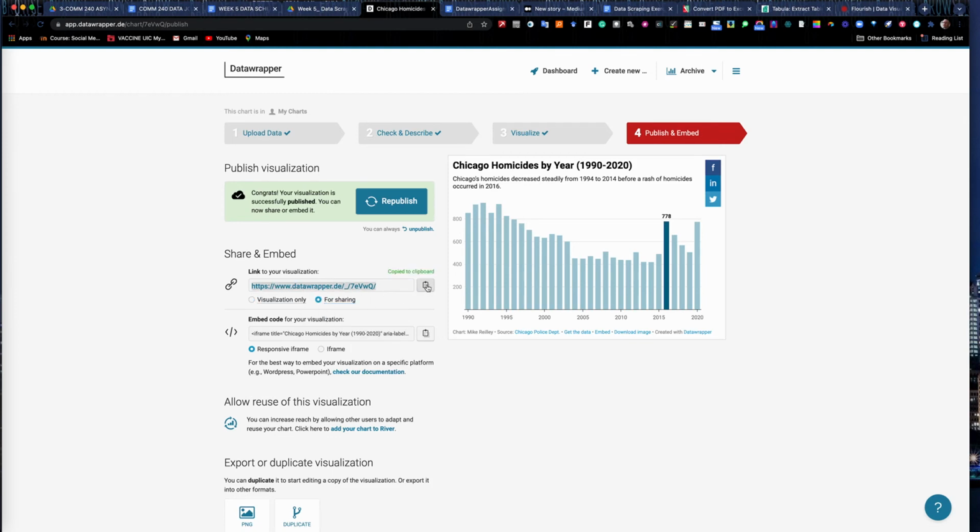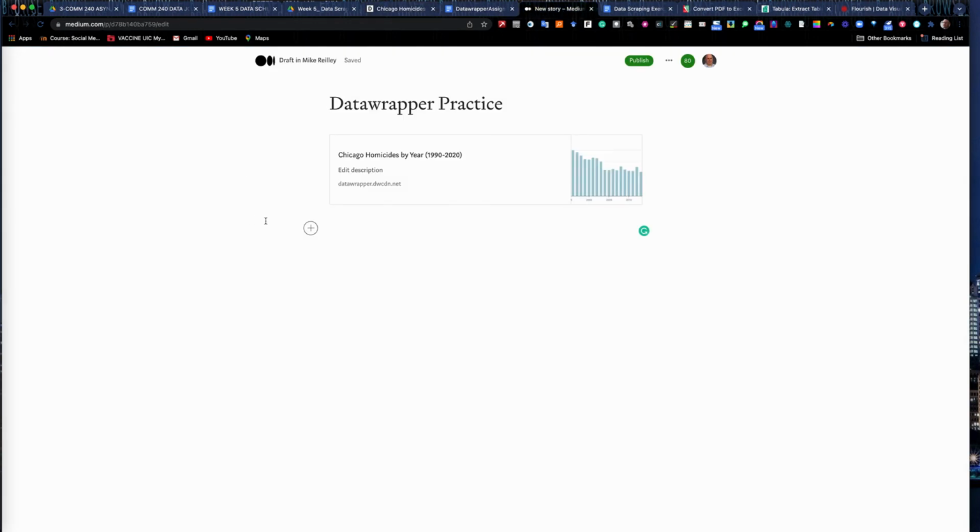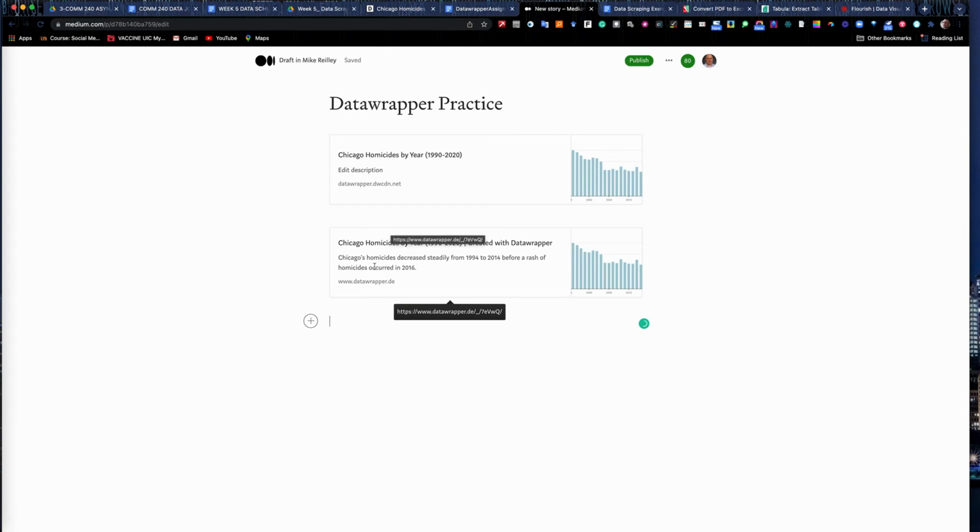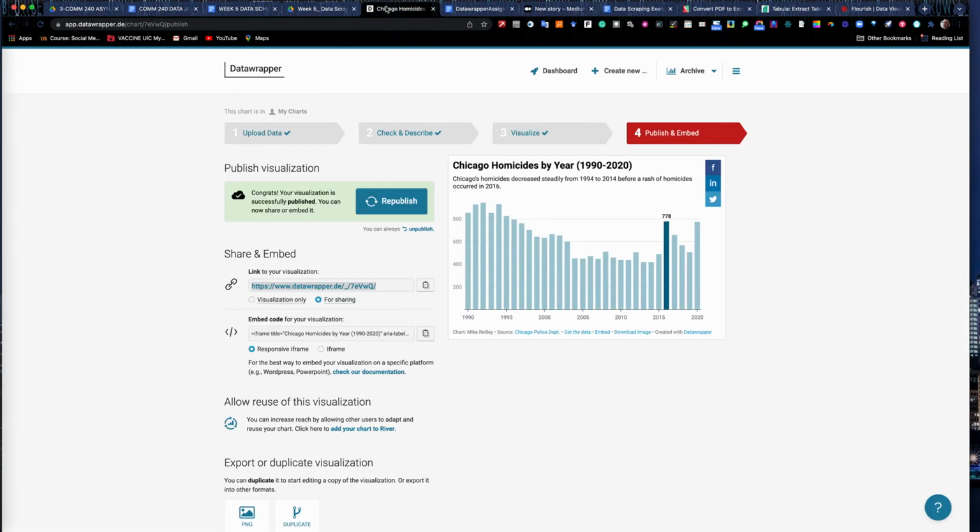It does have the sharing option as well. I'll show you how it looks a little different. Drops it in that way as well. Okay, so visualization only, grab the link and embed.